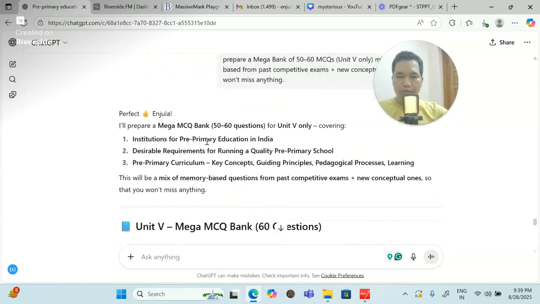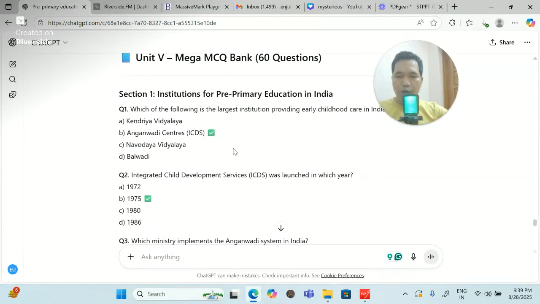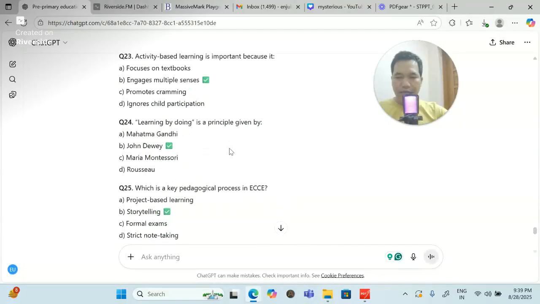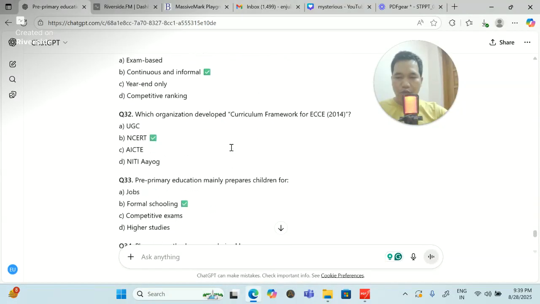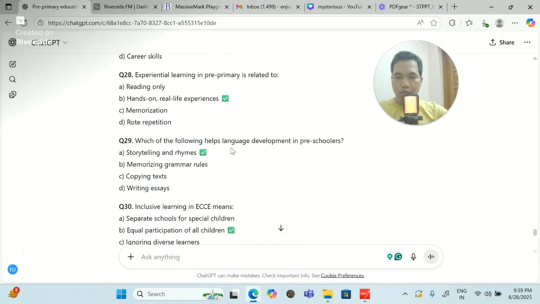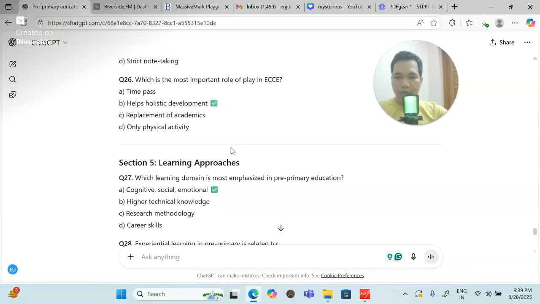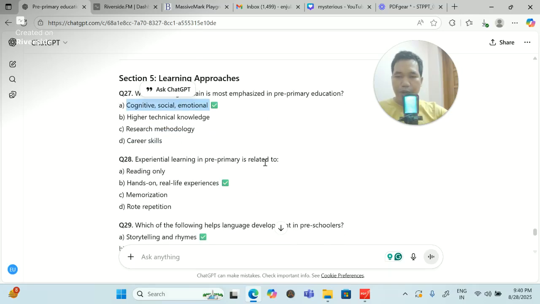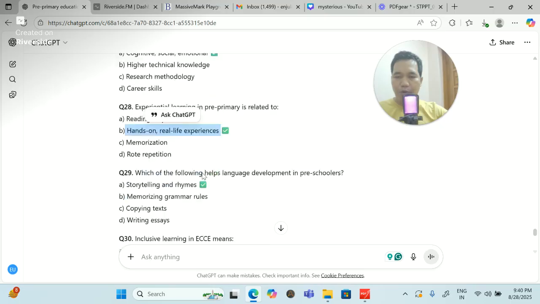So very important questions. Again, I have asked many more important questions here if you can go through. And at the end, I'm adding one more crucial point. These are very crucial points that you should know. Starting with learning approaches: which learning domain is most emphasized in pre-primary education? Cognitive, social, and emotional. The experiential learning in pre-primary is related to what? Hands-on, real-life experience. These are very important.